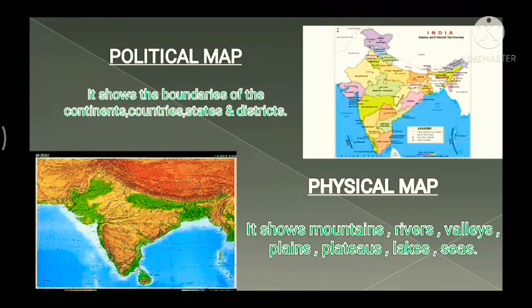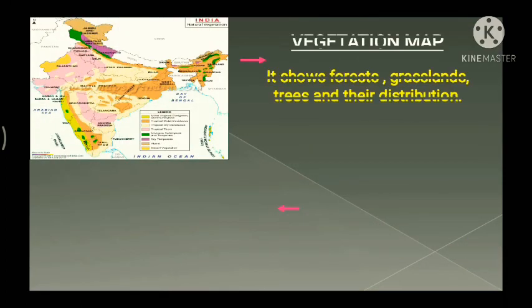Okay, next we have the vegetation map. A vegetation map shows the type of vegetation, different crops, forests, grasslands, trees, and their distribution in an area. So in which area the quantity of forest is more, or grasslands are more.